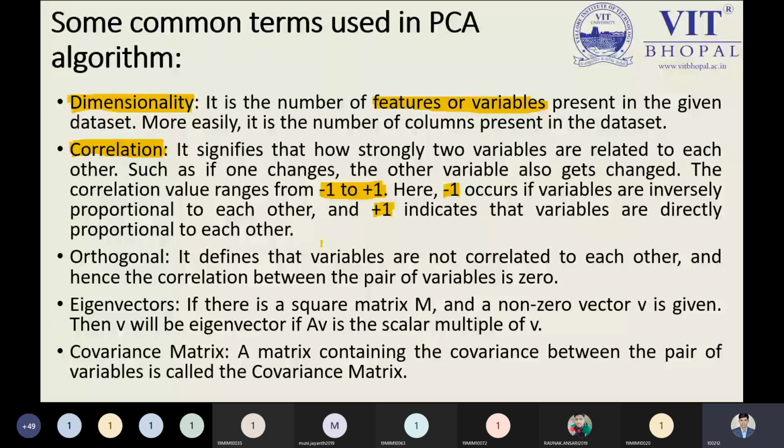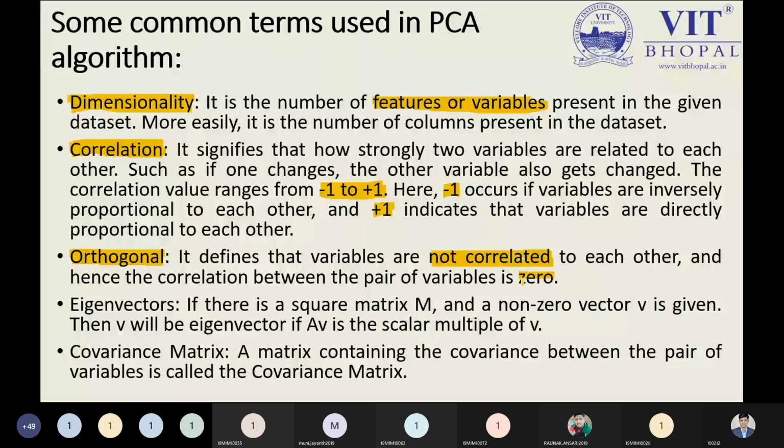So orthogonal, what do we mean by orthogonal? If you remember my words, as I told you, we can transform our correlated features into uncorrelated features, and then orthogonality plays an important role. It defines variables that are not correlated to each other, and hence the correlation between the pair of variables is 0. So if there is no correlation between two variables, we get a correlation value of 0. That is the point we have to keep in mind.